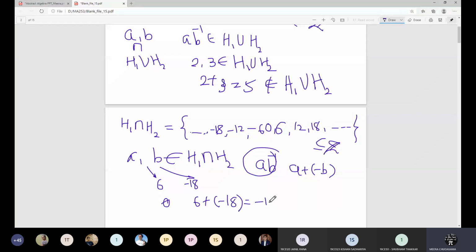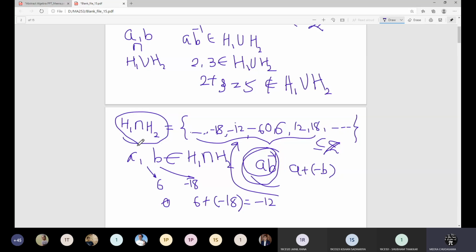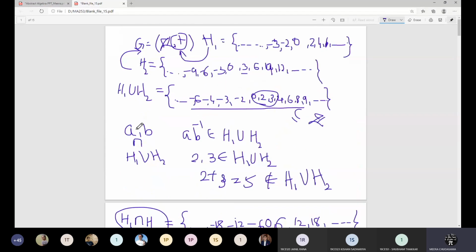It will be -12, and -12 is already there in the set. In fact, if you choose any of these elements, AB inverse will always belong to it, and it is nothing but the multiples of 6 only. So we have proved that the intersection is a subgroup, but the union may not be a subgroup.